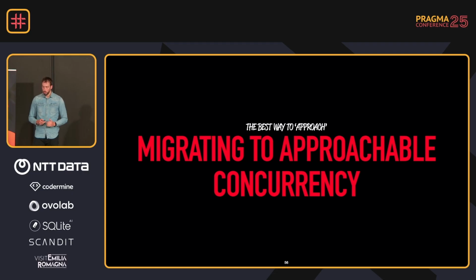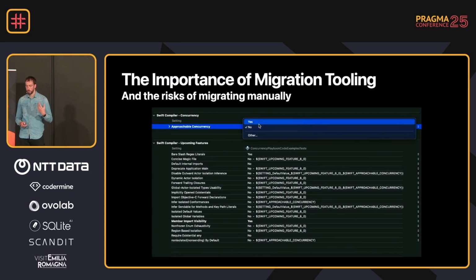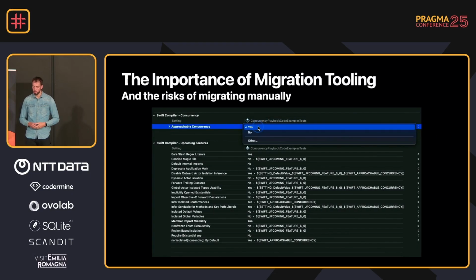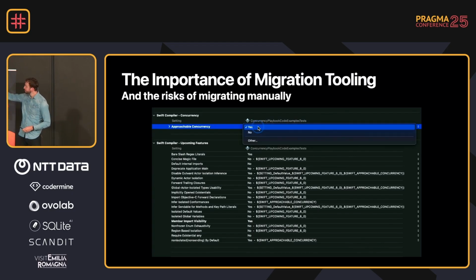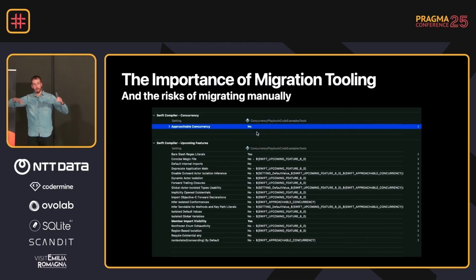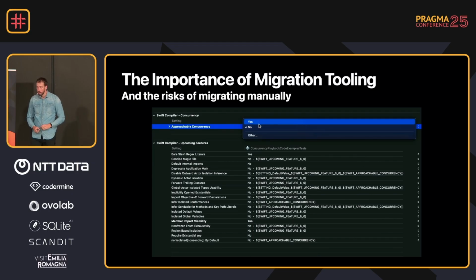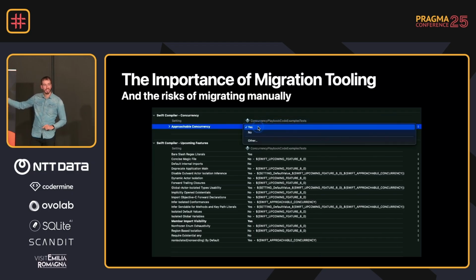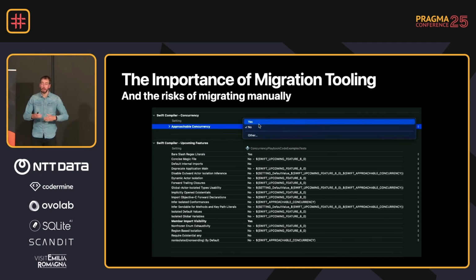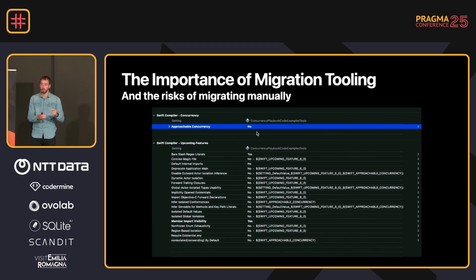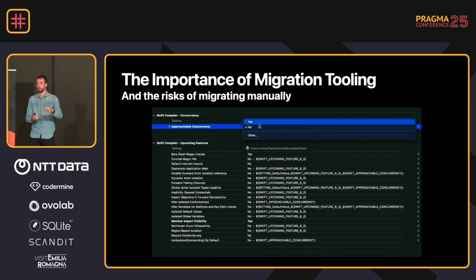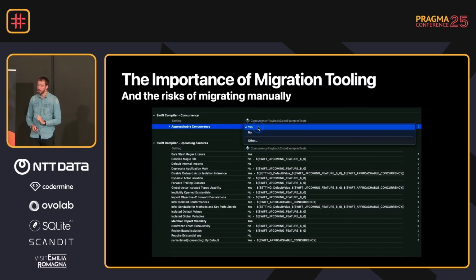So I now want to switch gears a little bit, and I want you to get the best way to migrate to approachable concurrency. And you see what's happening. In a way, it's kind of magic. I learned quite a few things about all those settings in build settings, that you can do some dynamic settings, so to say. But don't do this. The thing is, it will enable all those features. So your existing code will suddenly behave differently. It's the same as just turning on nonisolated nonsending to yes without migrating, right? So be careful with changing this setting.